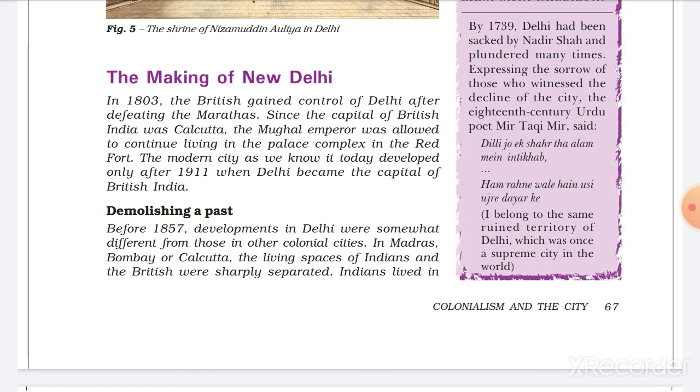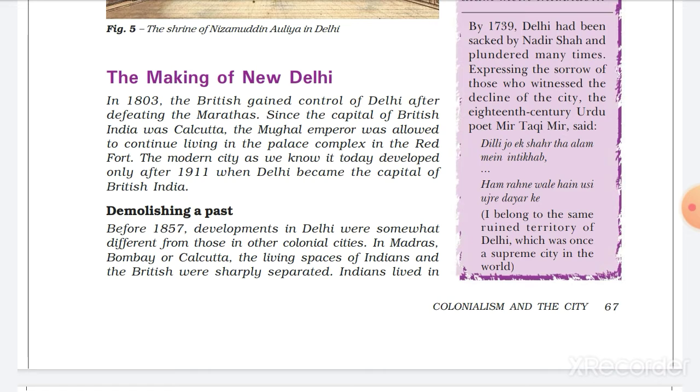Now, in 1803, the British gained control of Delhi. So basically, in 1803, the British annexed Delhi, after they entered India, by defeating the Marathas. At that time, the Marathas were ruling over Delhi. But they did not move their capital from Calcutta to Delhi. They just annexed Delhi as their territory, but they didn't consider Delhi at that time as their capital.